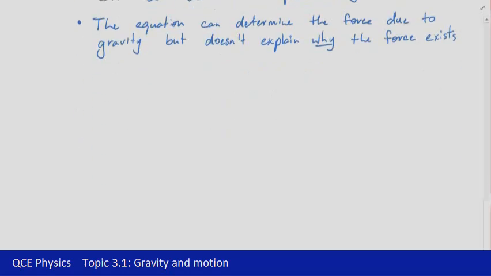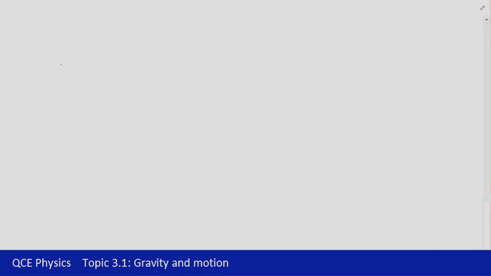Let's now have a look at an example question. It'll be a fairly straightforward one. We're going to calculate the gravitational force on a 70 kilogram person that's standing on Earth. That's going to require a few pieces of information.